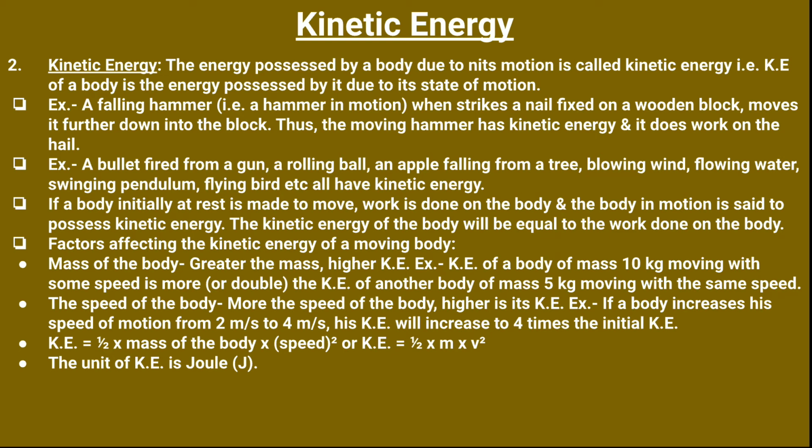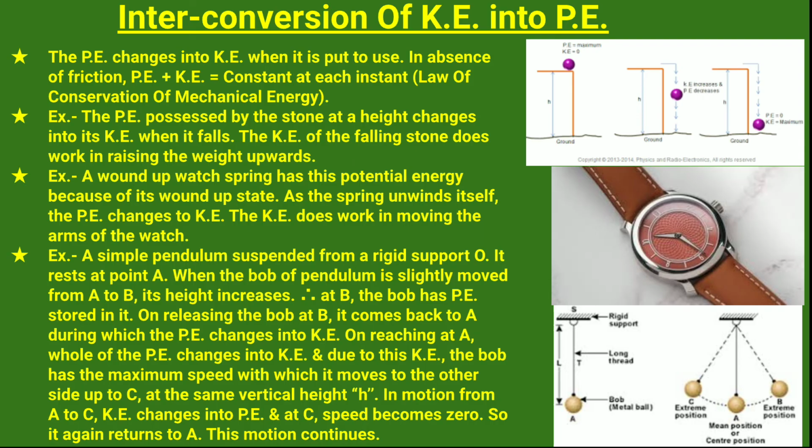So kinetic energy is equal to half into mass of the body into speed square, that is half m v square. The unit of kinetic energy is joule. Next is the interconversion of kinetic energy to potential energy.